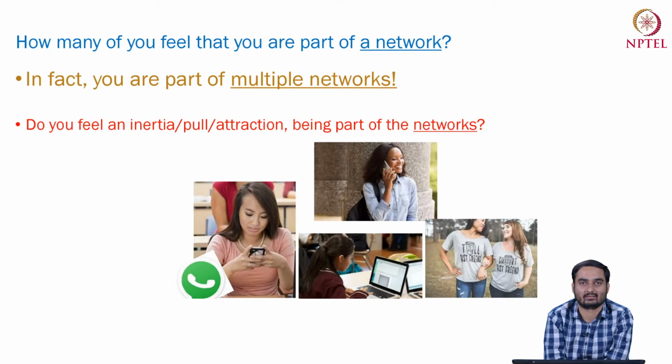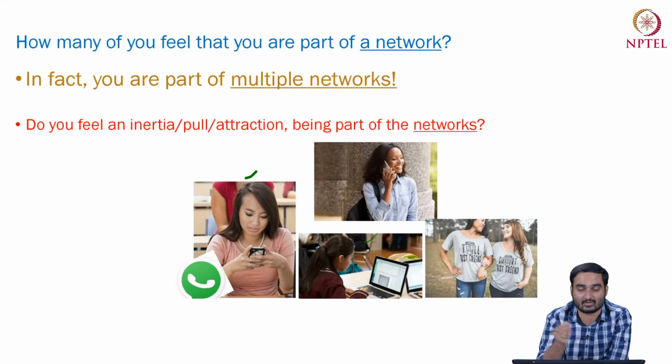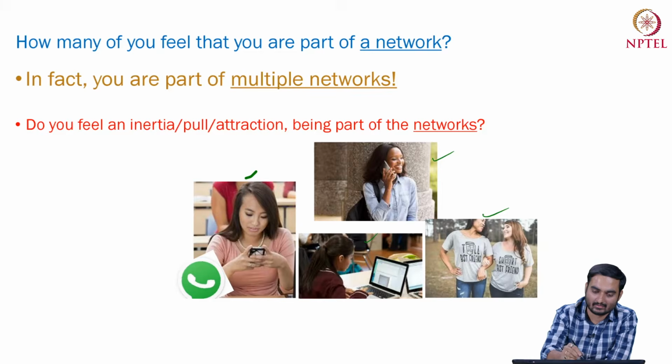So when I say social network, it can be an online social network, it can also be an offline social network, right? An online social network, as I mentioned, can be WhatsApp, right? Or say you are browsing the internet. The internet itself is a network, right? I will discuss why we call the internet a network. It can be a telecommunication network, for example, or it can be a simple offline social network, a user interaction network, right?